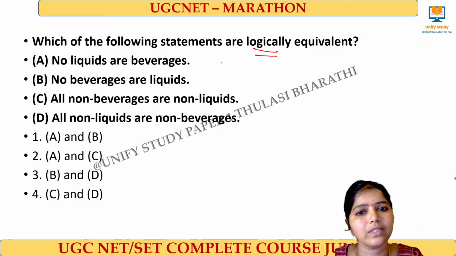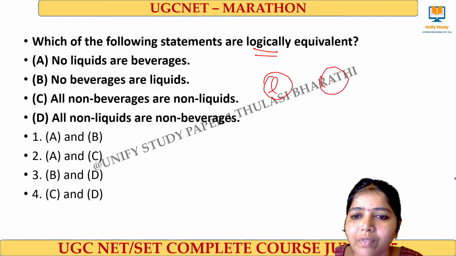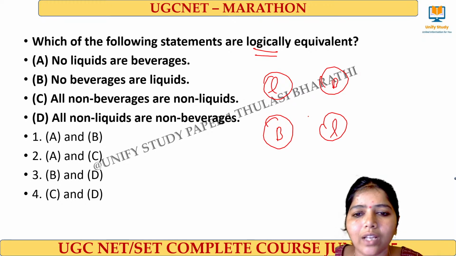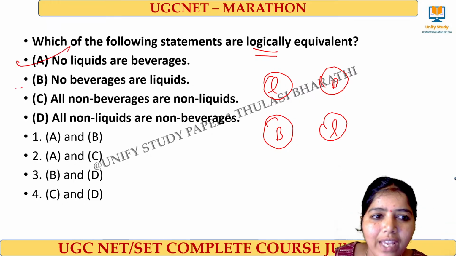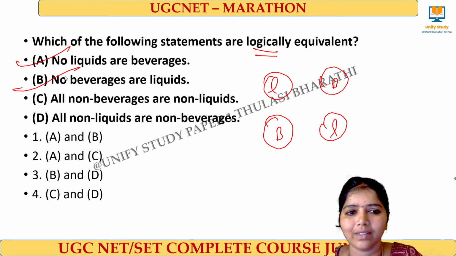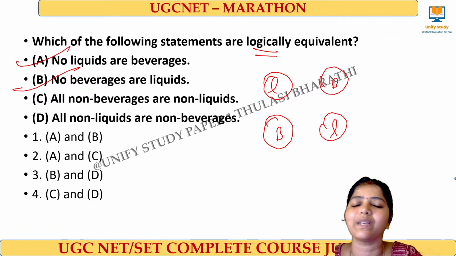Easy one. This one is very easy. See, no liquids are beverages. Same diagram comes. Here, no beverages are liquids. Same diagram comes without doing too much, right? Without applying any rules, we can say A and B is the right answer. Am I clear? Without applying any kind of logic here, easily we can say, because directly it has been given.